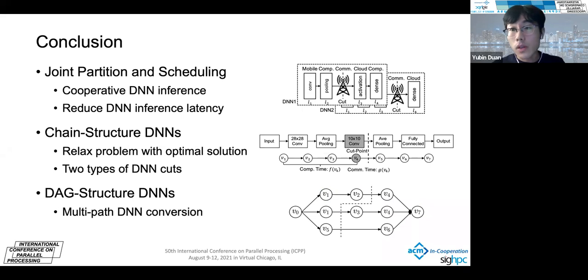Here concludes our paper. We considered the joint partition scheduling problem and two types of DNN structures. One is the chain structure and the other is the stack structure. Our experiment results show that our partition strategy can significantly reduce the overall latency.